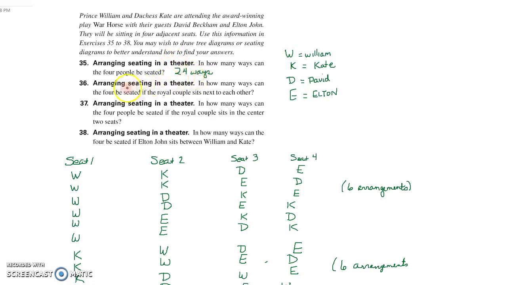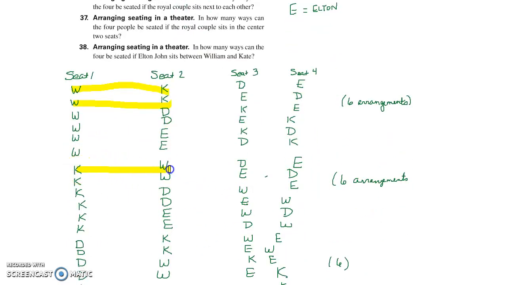Now in 36, it says, how many ways can the 4 be seated if the royal couple sits next to each other? So that means we want W and K next to each other. So let's get a highlighter out and let's just look. All right, so here's one there, W and K next to each other. We're looking for W to be next to K. There.